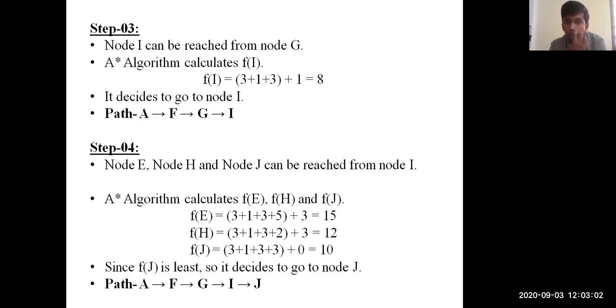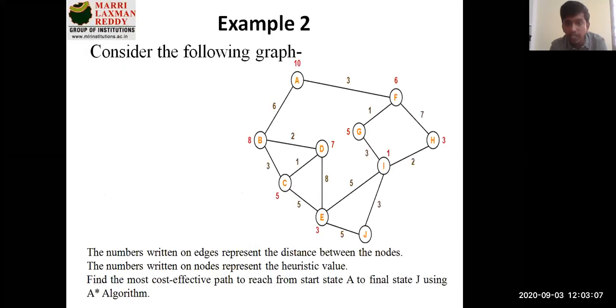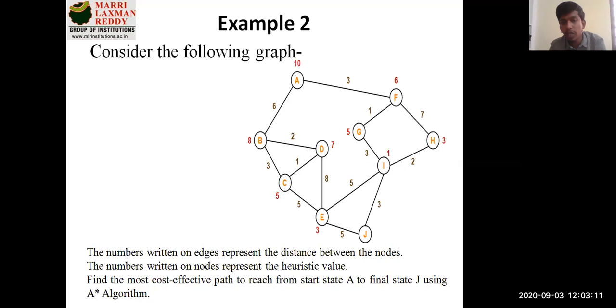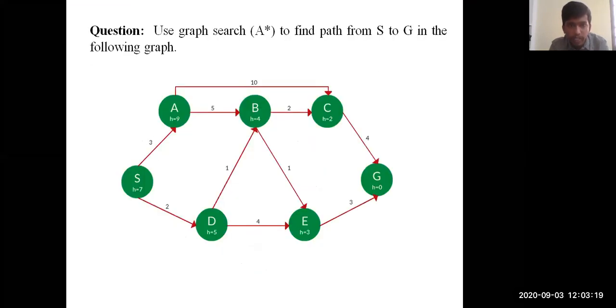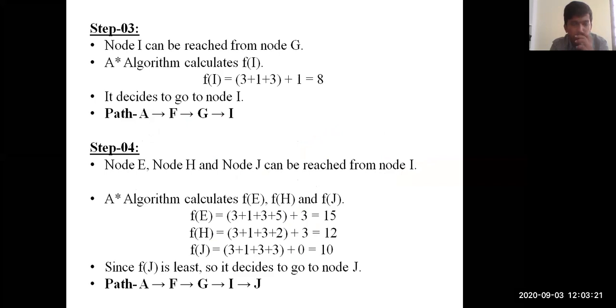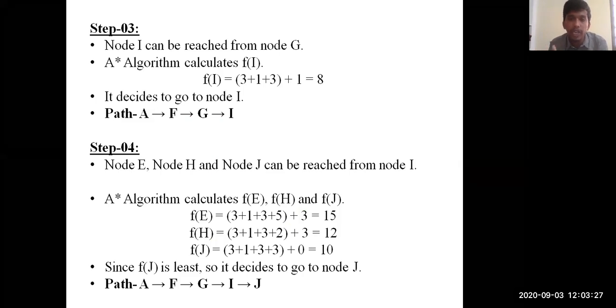And next we'll move to step 3, because I have selected the path A to F to G. From G, I have only one path, that is I. So I should take it definitely as 3. That's your computation. The next path is A to F, G to I. So here I'm getting the value as 8. Again, I'll move from I.